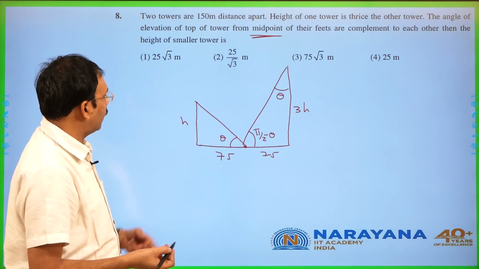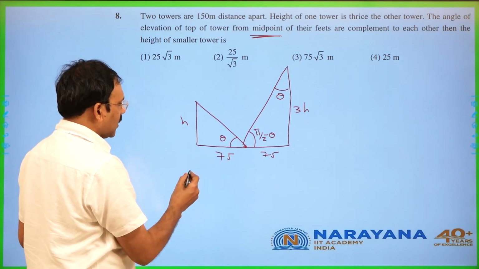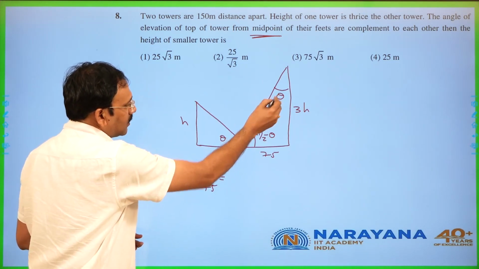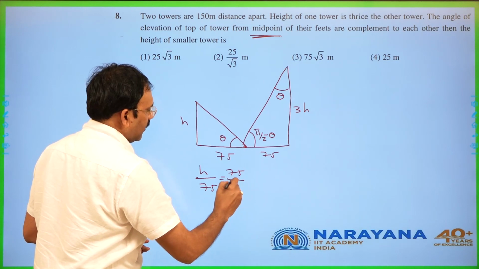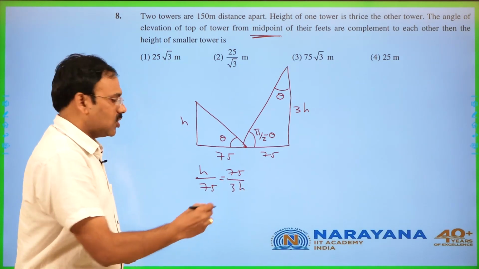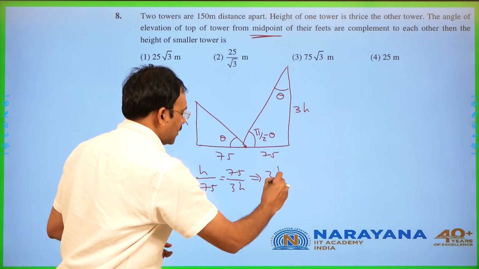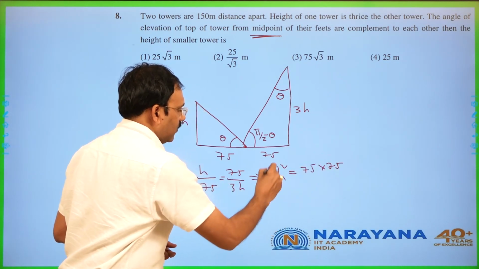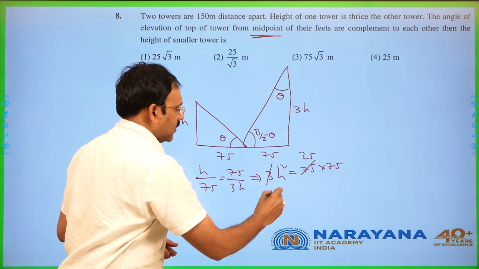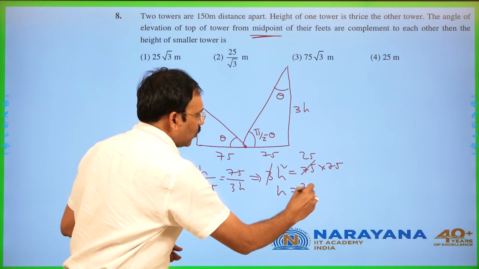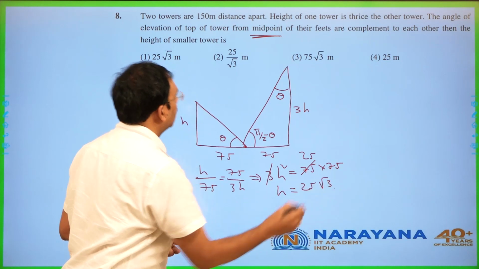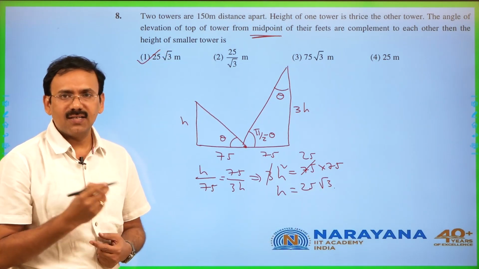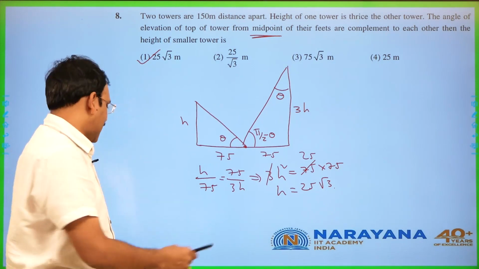Now we want h. Consider tan theta here, which is h by 75. Here tan theta means 75 by 3h, which gives 3h square is equal to 75 into 75, so h is going to be 25 root 3. This is the answer. A simple question based on heights and distances, right? The next,